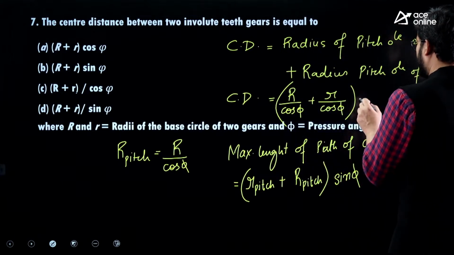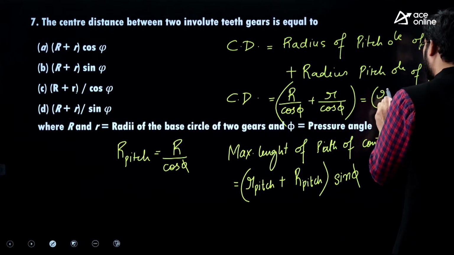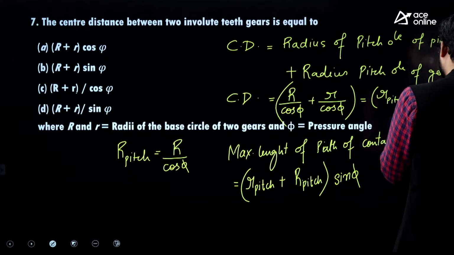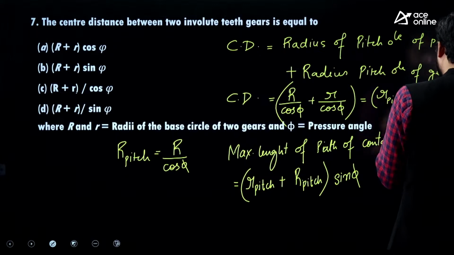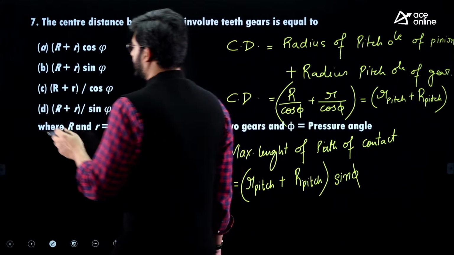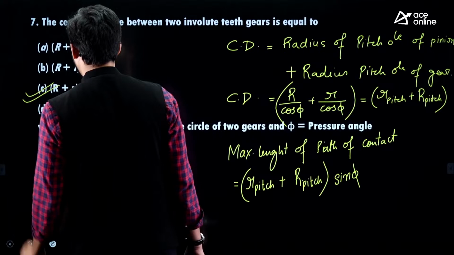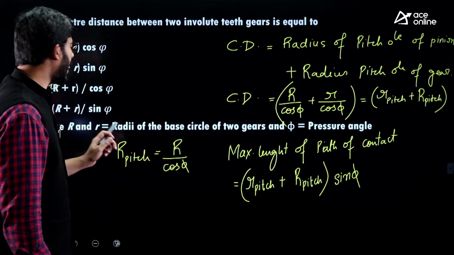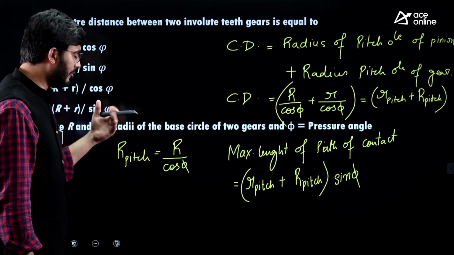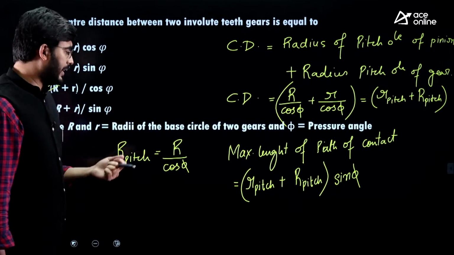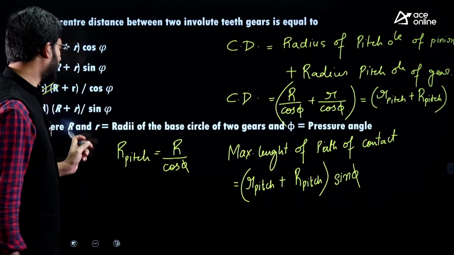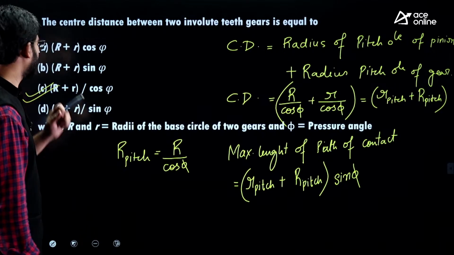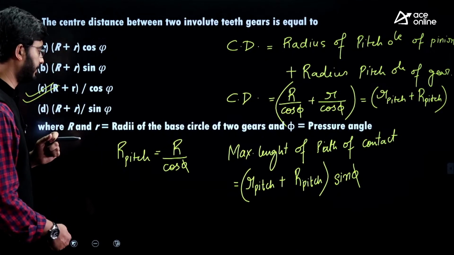Please do remember. So basically here center distance is radius of pitch circle of gear plus radius of pitch circle of pinion. So as per this guys, the correct answer is option C. Generally we designate small r and capital R for specifying the pitch circle, but here it has clearly been mentioned that small r and capital R are used to represent the base circle radius. So option C is the answer, guys.